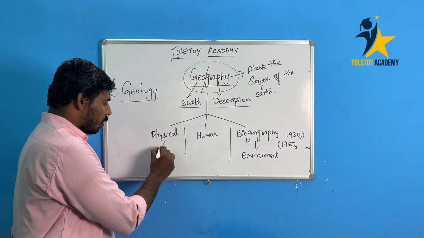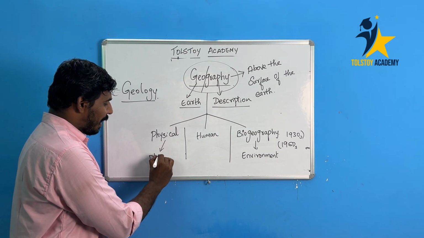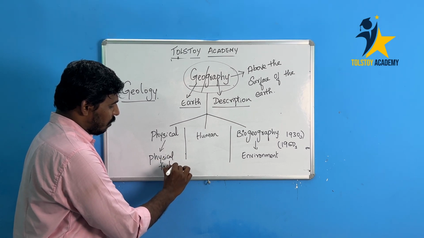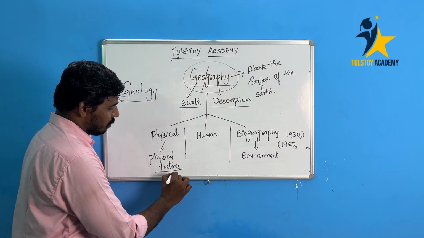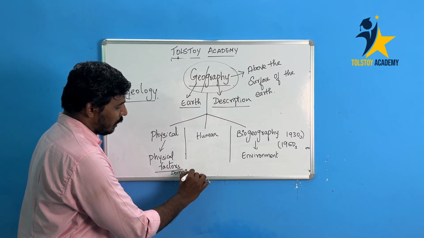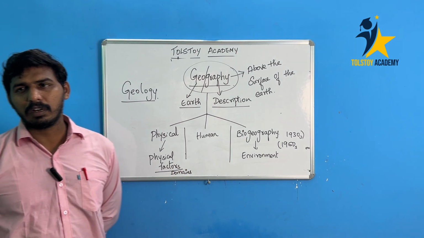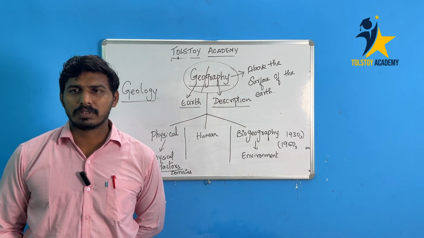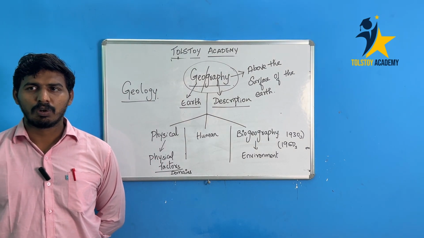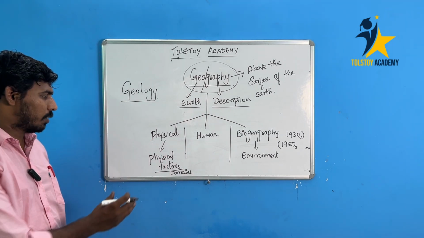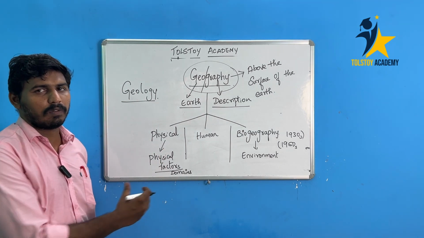Physical geography is about the physical factors of the earth. Physical factors or physical domains, like what type of relief features are present above the earth's surface: mountain systems, plateau systems, river systems, coastal land area systems, forest systems. So we are going to discuss the physical factors that we can experience.